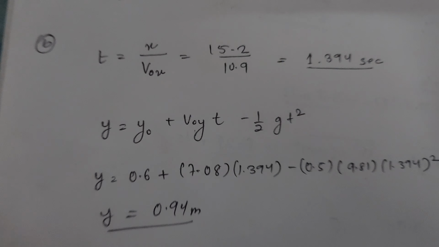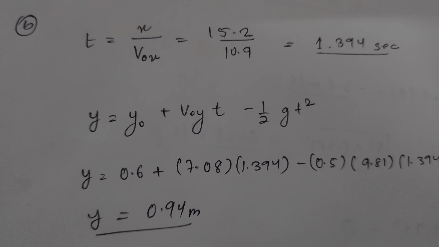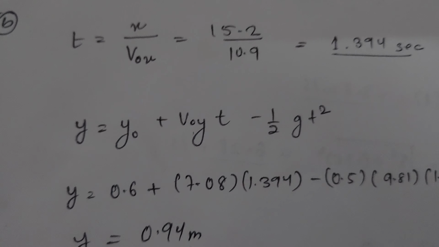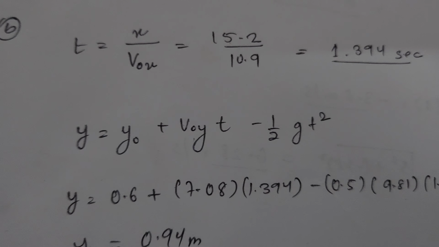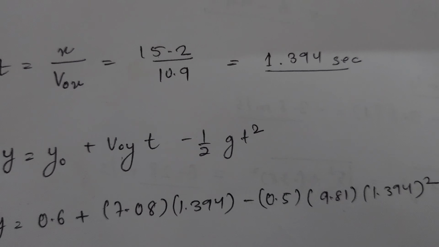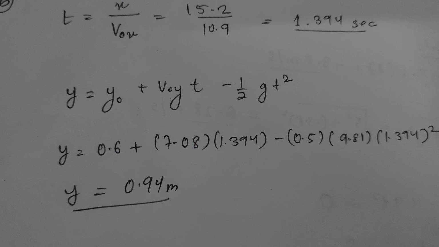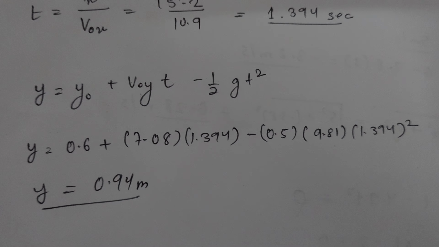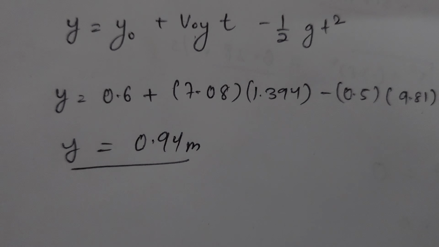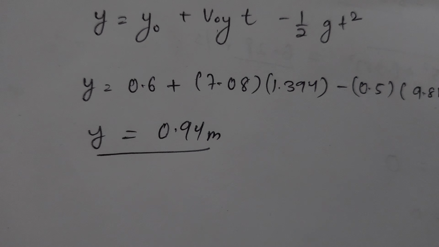Now we can finally find the y height. This is the formula for the vertical distance: y equals y naught plus y naught y t minus half g t square. After putting all this in this formula, we got the value of y. This is the height of the ball as it reaches the batter.